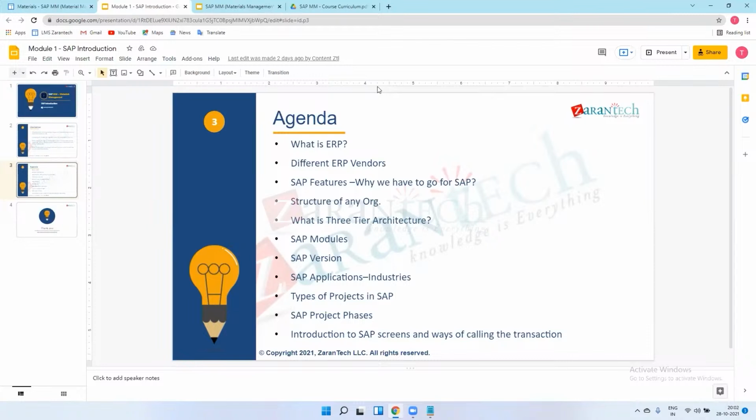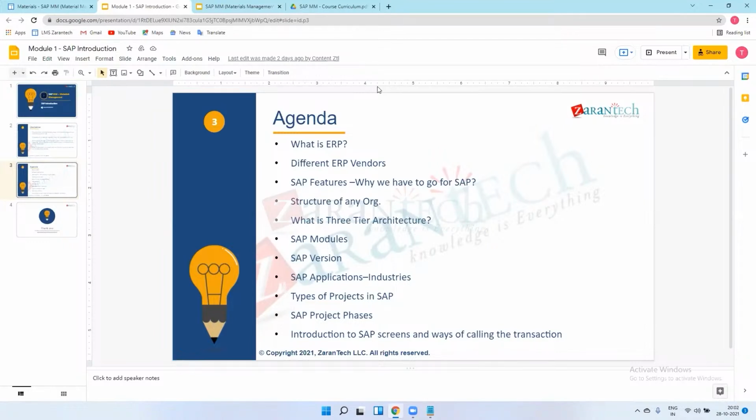So there are 2 subtypes of implementation project, that is a greenfield implementation and brownfield implementation. Greenfield implementation means, we can take one example of one industry. Let's say ABC. ABC industry is a product based industry, and they want their system upgraded. They want SAP implemented in their industry or in their businesses. So they approach a vendor and ask them for the SAP.